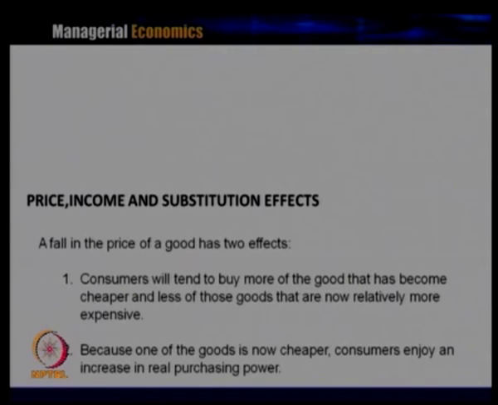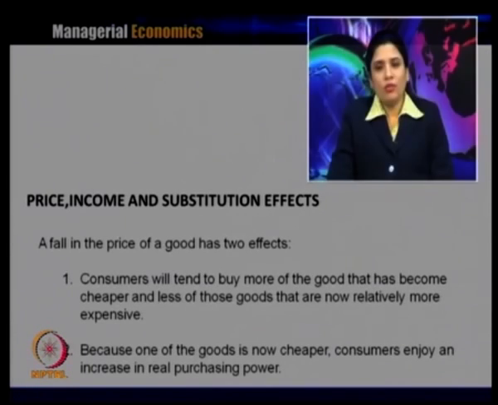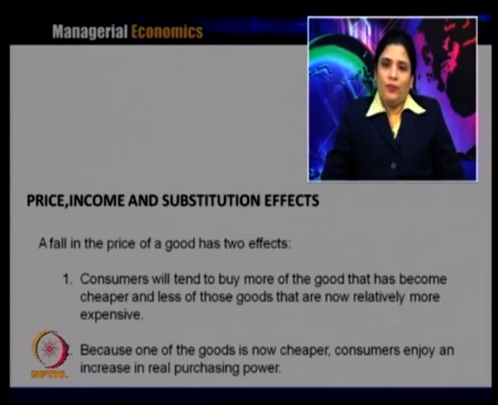Then we will come to what happens when there is a change in the price. If you remember, the budget line shifts, and it also shifts the consumer equilibrium and the consumer preferences. With the changed budget line, we will analyze the price, income and substitution effect.